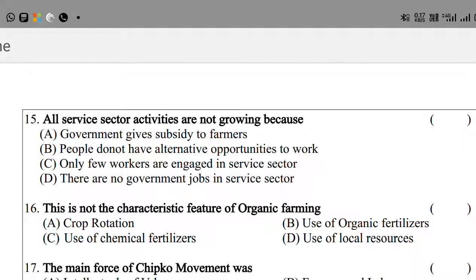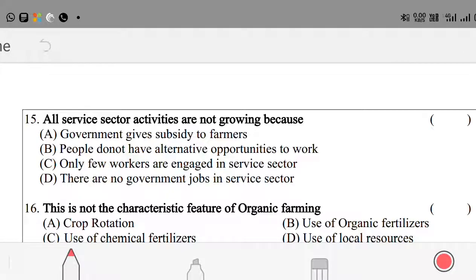Okay, the next question is, all service sector activities are not growing because: Option A, government gives subsidy to farmers. Option B, people do not have alternative opportunities to work. Option C, only few workers are engaged in service sector. Option D, there are no government jobs in service sector. Okay, here the right answer is option B. People do not have alternative opportunities to work.